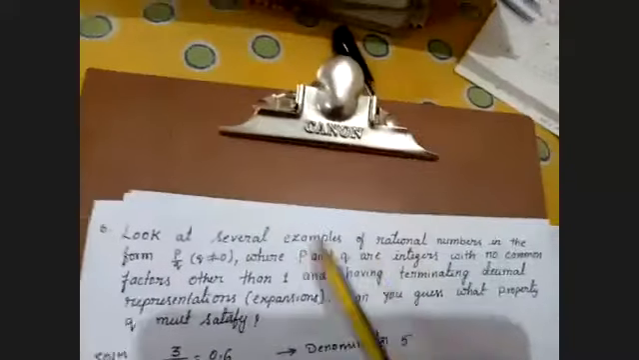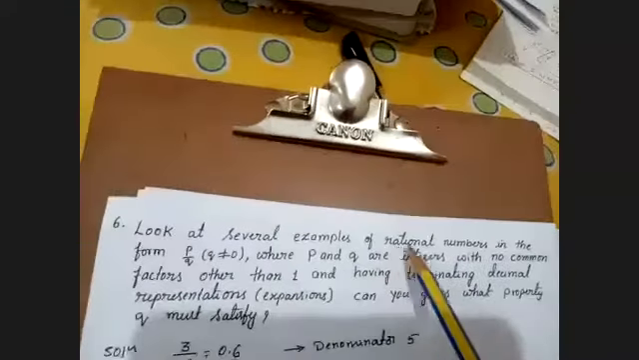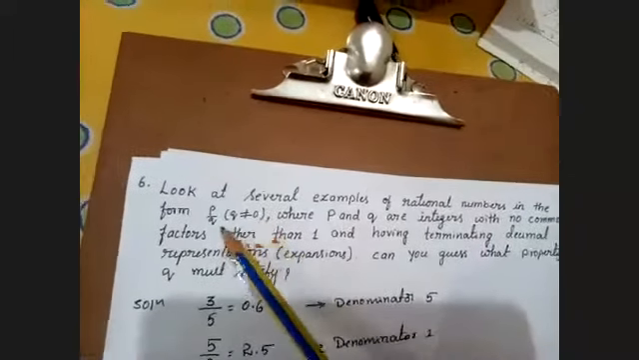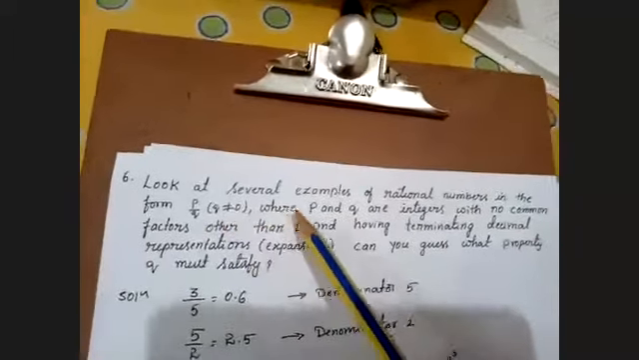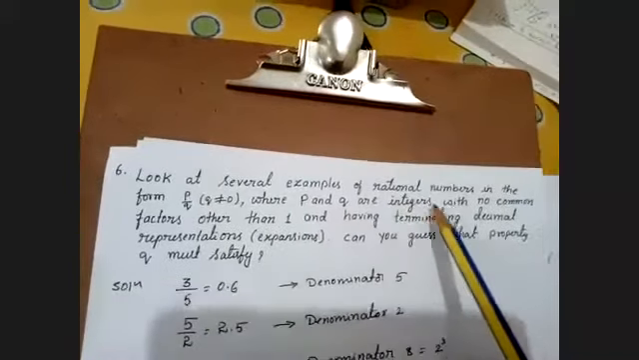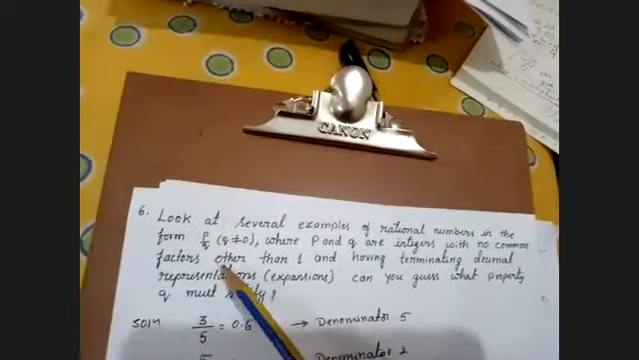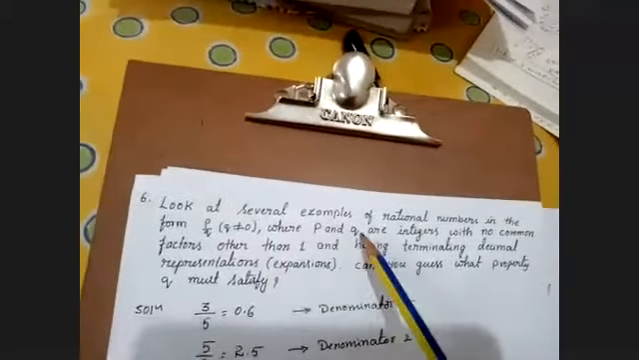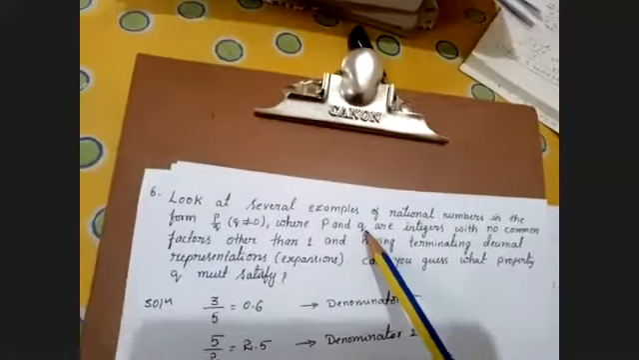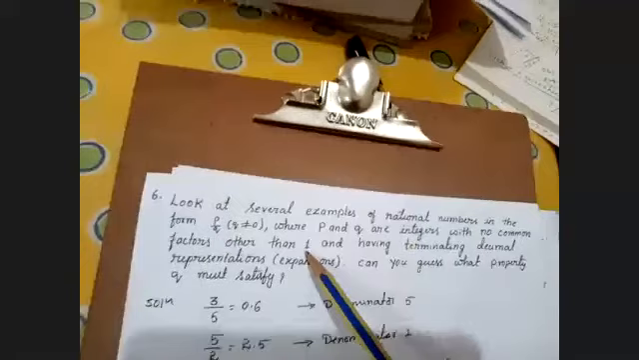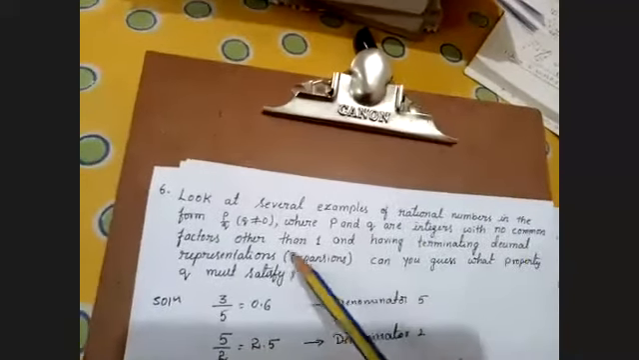Next, question number 6. Look at several examples of rational numbers in the form p by q, where q is not equal to 0, where p and q are integers with no common factors other than 1. That means if we take p and q, the HCF of p and q should be only 1. That is the meaning of this.